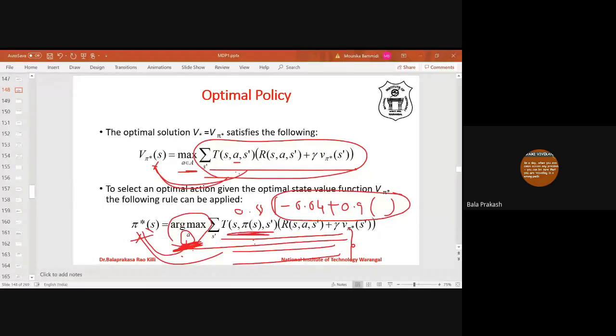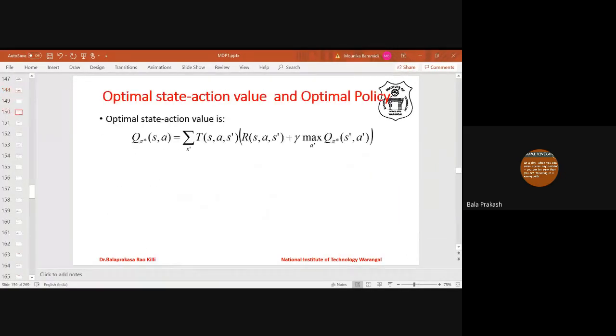If this is the optimal value function, then in the same way, what is the optimal state action value? Suppose q pi of S, A: state action value means in state S the action is fixed, A. Afterwards it follows phi.